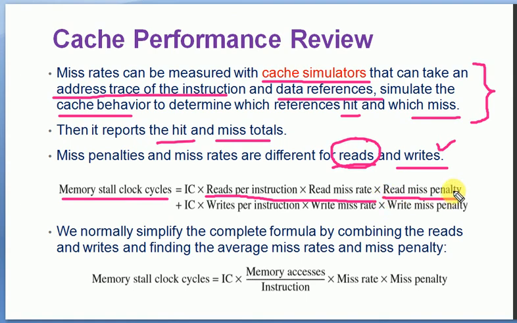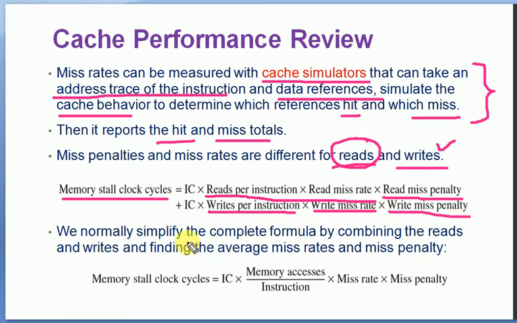If it is a miss, what is the additional cost, plus instruction count into writes per instruction, total number of writes per instruction into how many writes are miss, and the additional cost which was incurred for handling the write miss. So the total memory stall clock cycle can also be defined as instruction count into reads per instruction into read miss rate into read miss penalty, plus instruction count into writes per instruction into write miss rate into write miss penalty.